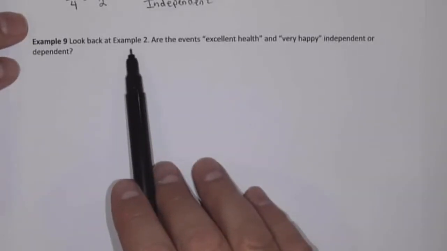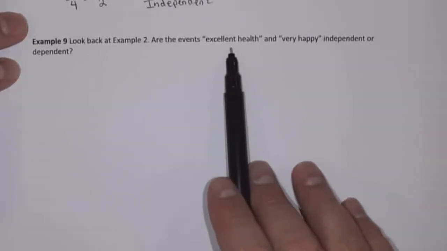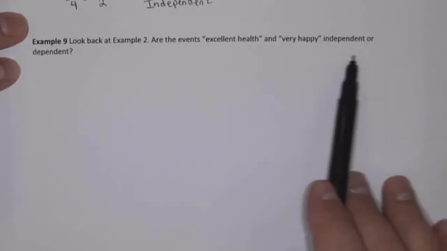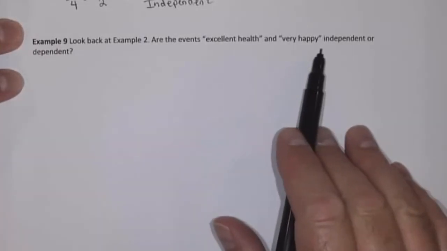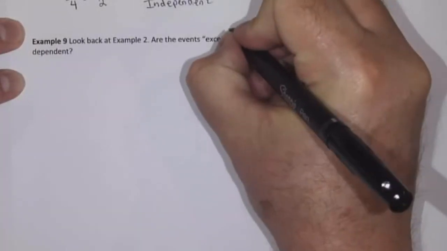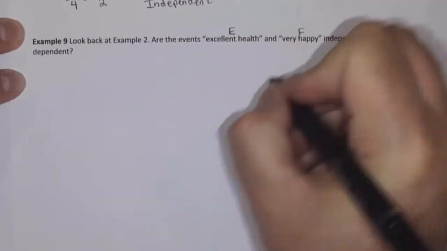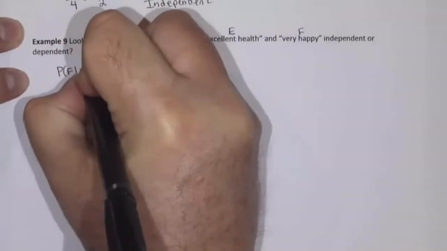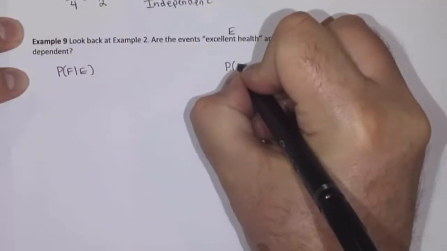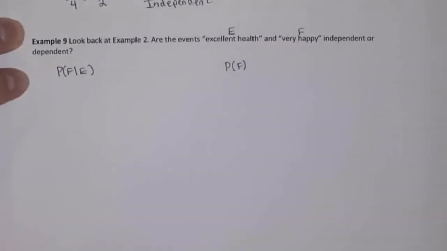Let's take a look at example 9. Example 9 says, look back at example 2. Are the events excellent health and very happy independent or dependent? What we're going to look at here is the table of data that we had back in example 2, but I want to think about this before I draw back in that table. So excellent health and very happy: again, this is like E and this is like F. So I want to check, is the probability of F given E equal to the probability of F or not? Are they different?